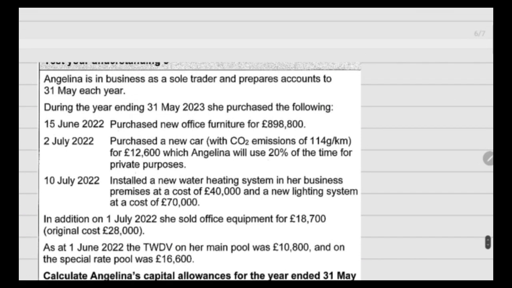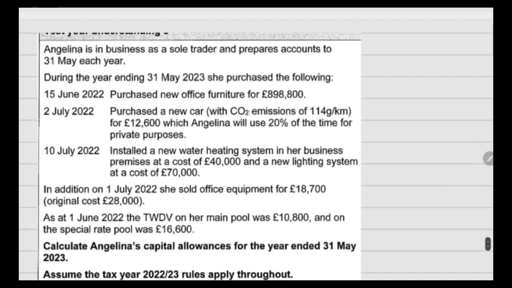Another example, test your understanding 8. Angelina is in business as a sole trader and prepares accounts to 31st May each year. During the year ended 31st May 2023, she purchased the following: a new office furniture for 8,98,800, and a car with a CO2 emission of 114 grams. So if it is 114 grams, meaning greater than 50 grams, we have to record this in the special rate pool item column.